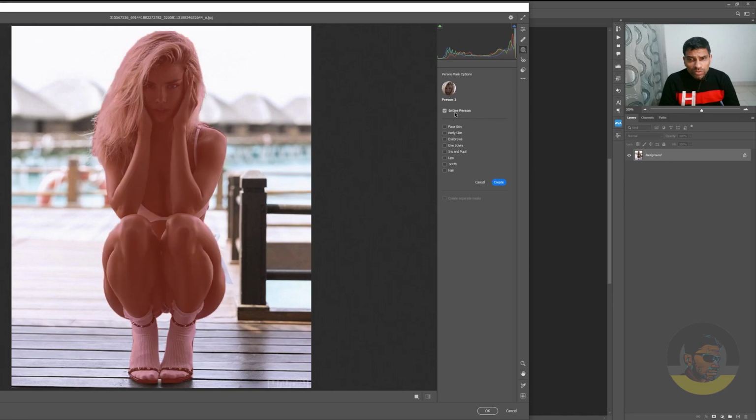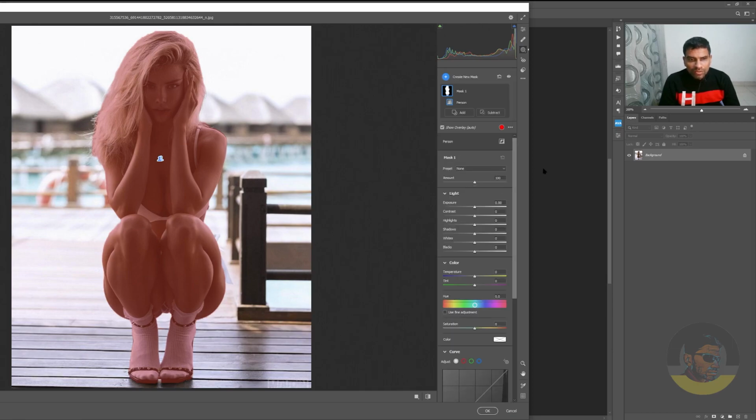We want to select the entire person, so I will click Entire Person, but you can also select a single feature on that person like face skin, body skin, eyebrows, lips, teeth, even the hair, and that's really amazing. So just click Create and you have selected your subject.